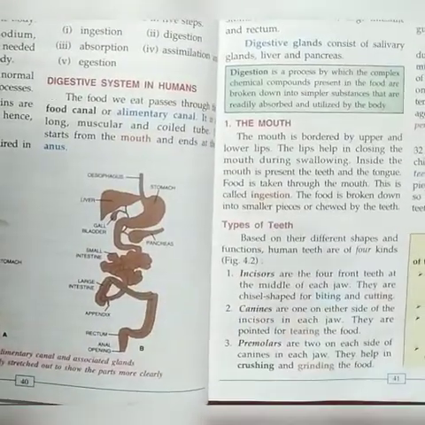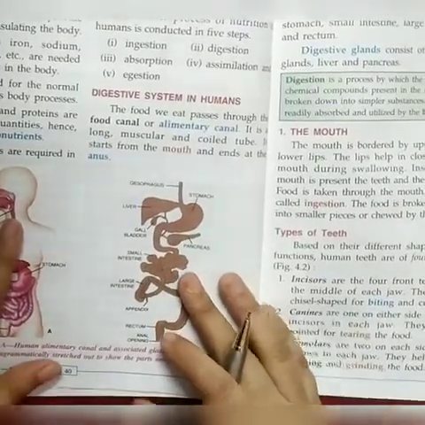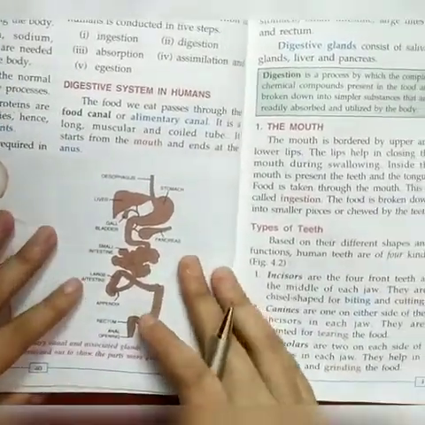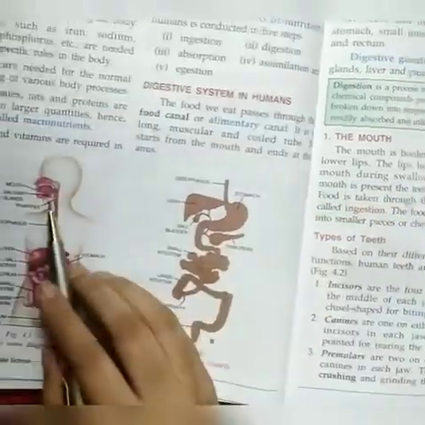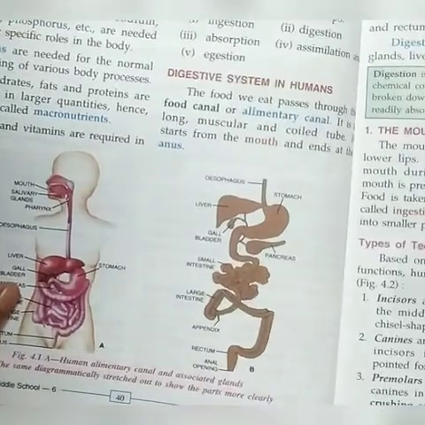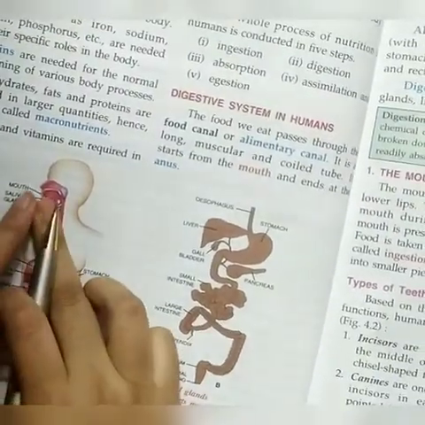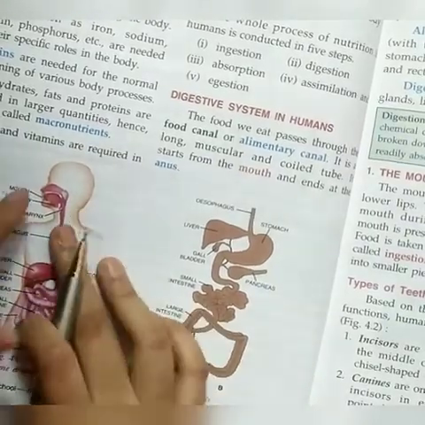Okay, so students, this is the diagram of the human digestive system. We take the food through our mouth, and the food passes through the food canal.